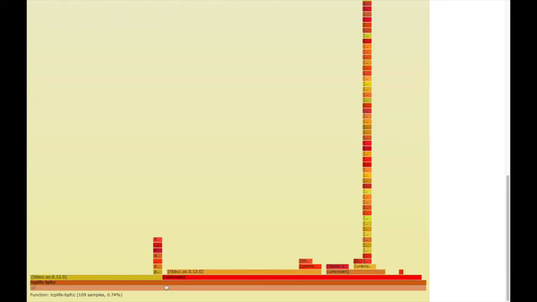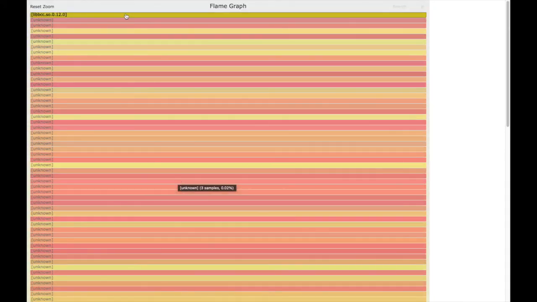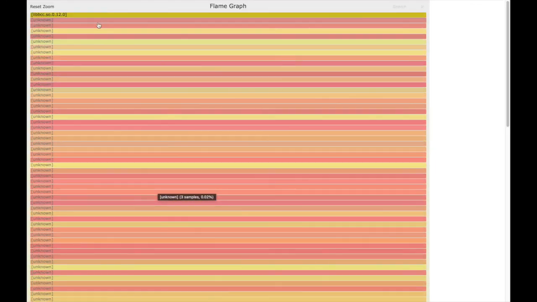So I click the process tcplife BPFCC. A typical pattern that something could be optimized would be like this: a high tower with a plateau at the top. If I click it, we can see that this function, libbcc, actually walks through a lot of function code to reach that, and this is the pattern that might be something interesting to optimize.